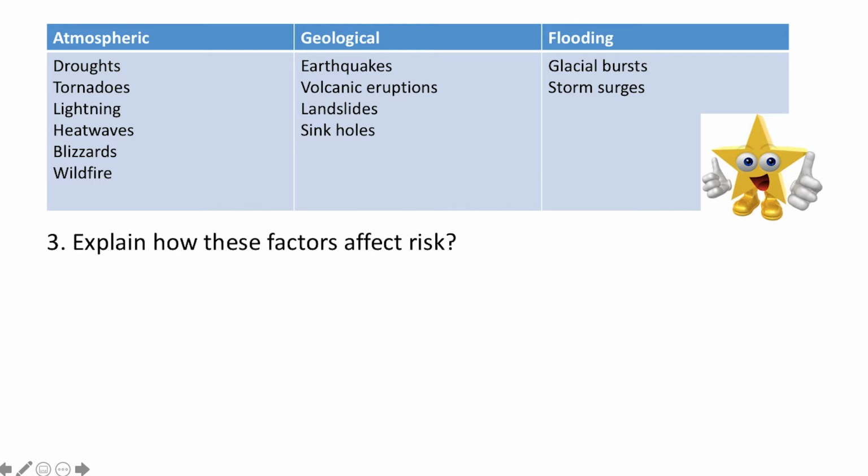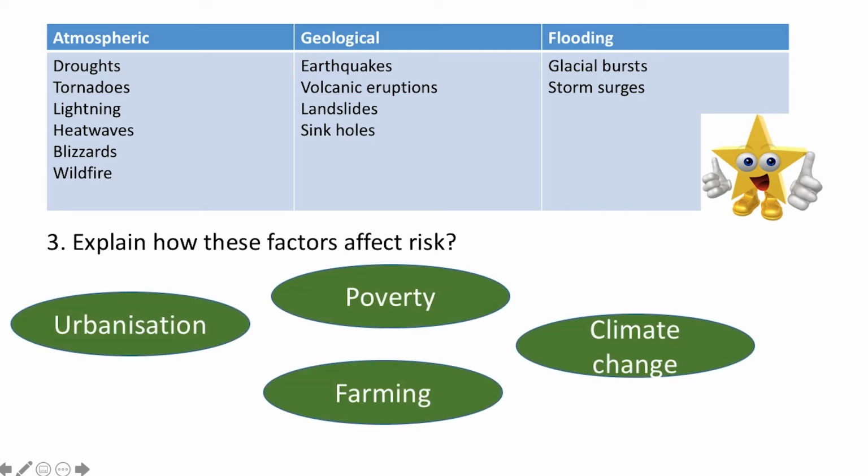We might be asked to explain how certain factors affect risk. For example, urbanisation, poverty, farming or climate change. Try to pick one that you feel most confident with. For example, urbanisation.